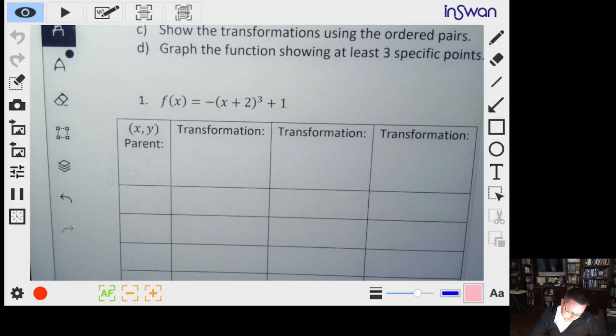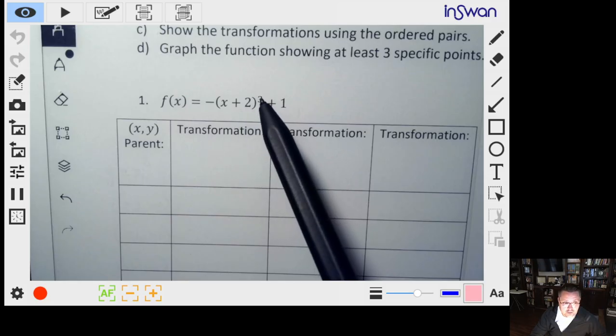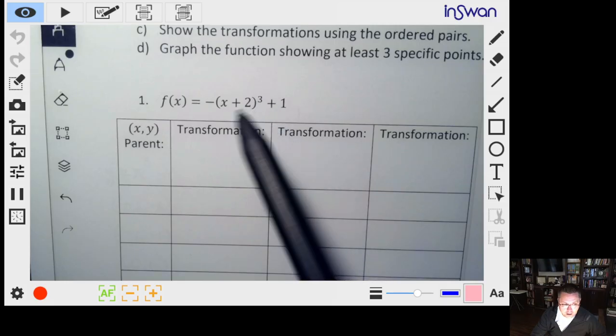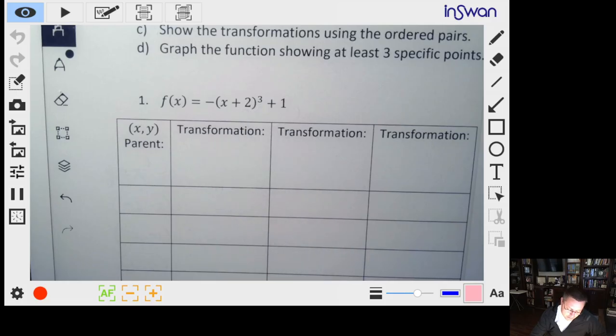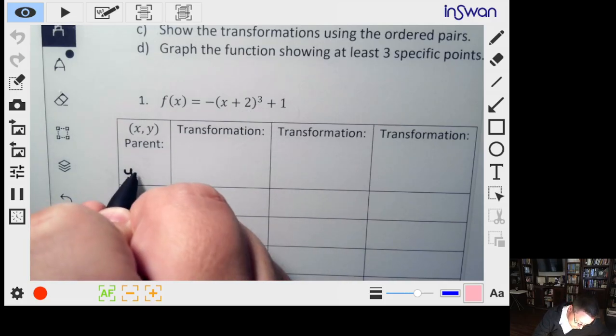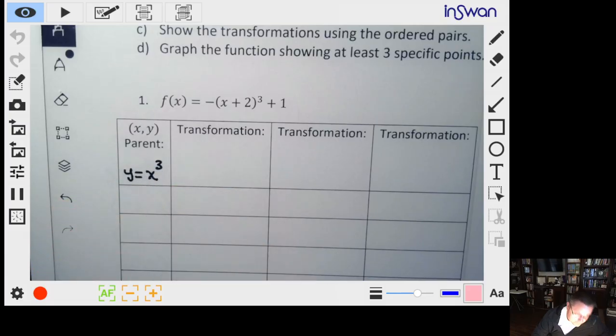Okay, folks, for problem number one, the first thing that we want to do when we're doing a transformation on a function is to identify the parent function. So we discussed those in class. This one in particular is the cube function because our power is 3 here, so we've got x raised to the third power. So our parent is going to be y is equal to x to the third.